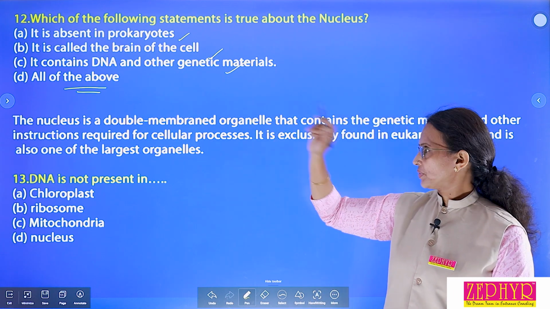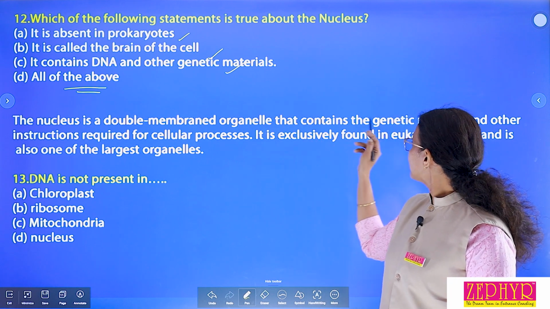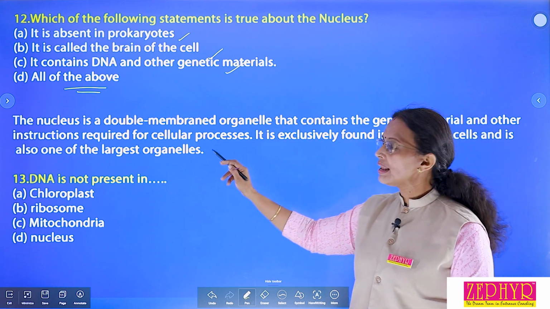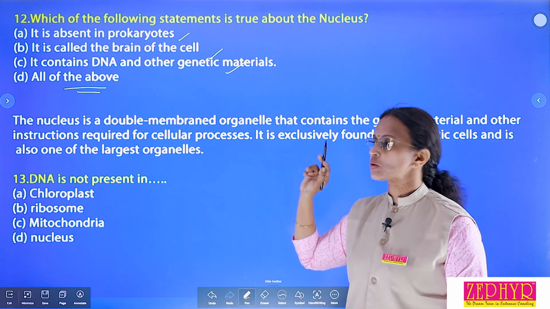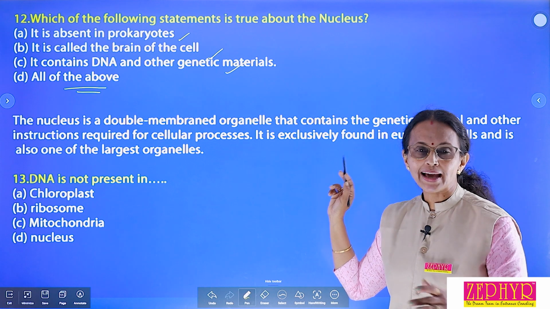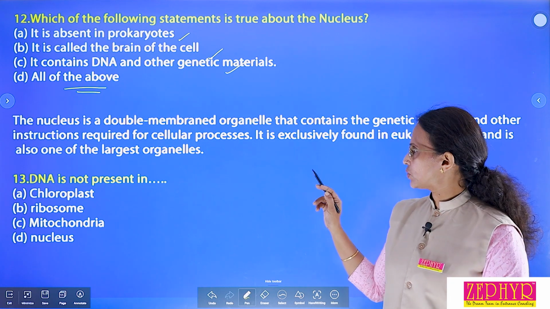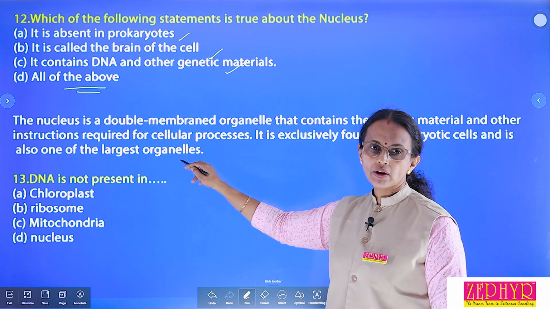All of the above. Look at the description. The nucleus is a double membrane organelle that contains the genetic material and other instructions required for the cellular process. It is exclusively found in eukaryotic cells, that means absent in prokaryotes. It is also one of the largest organelles.